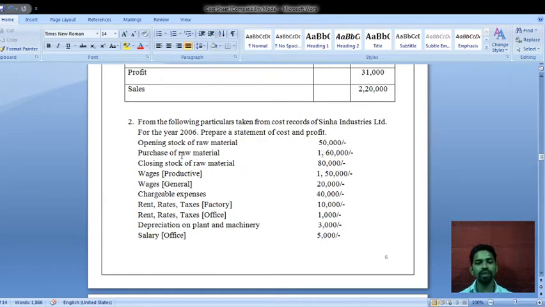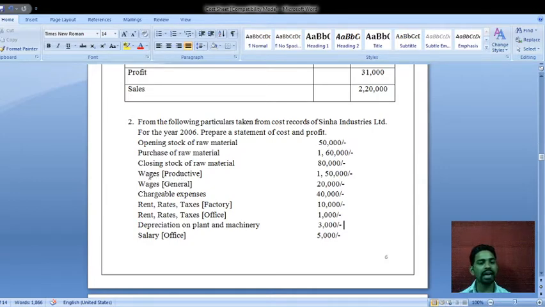Next, closing stock of raw material. This closing stock of raw material we have to minus from the direct materials. Next, wages in bracket productive. The amount is rupees 1,50,000. What does wages in bracket productive mean?